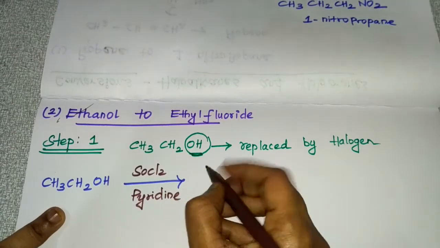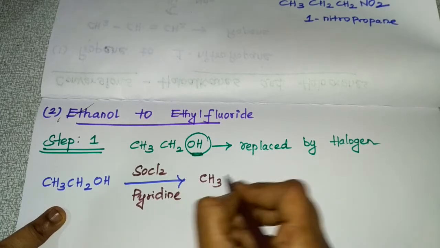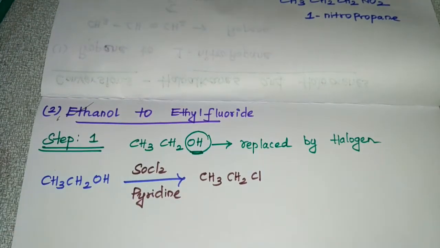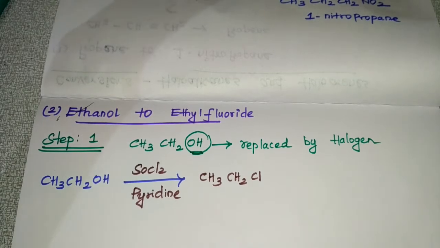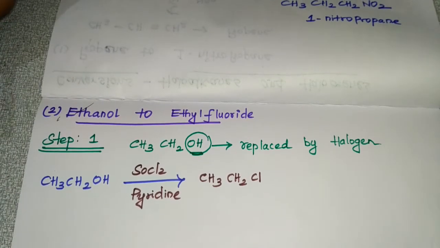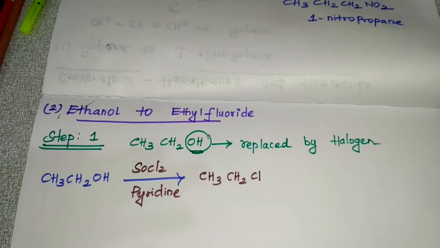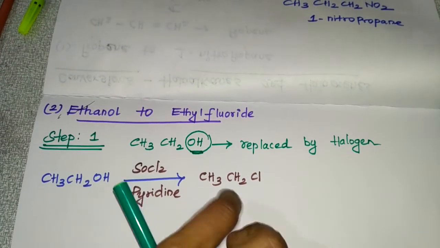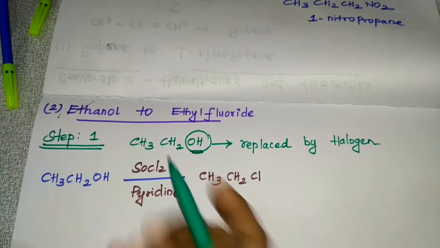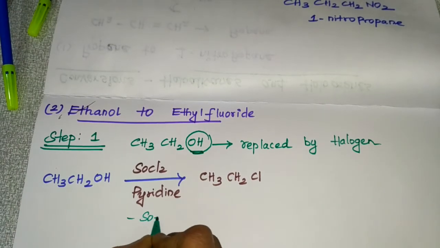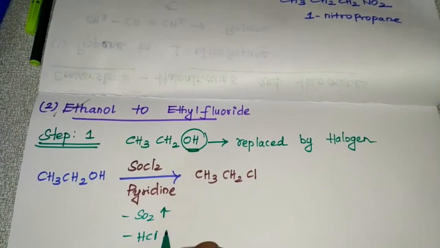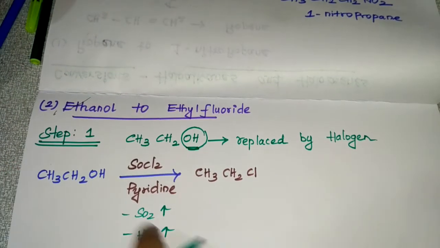You will get CH3 CH2 Cl, and SO2 and HCl will get removed as gases. This is a very important reaction because it leaves only the main product.